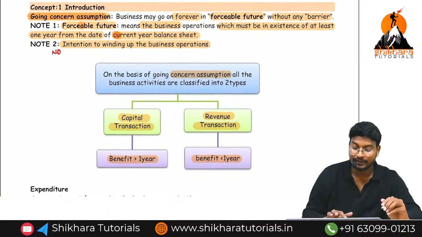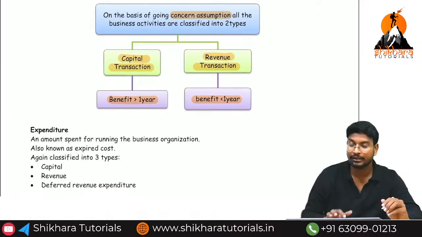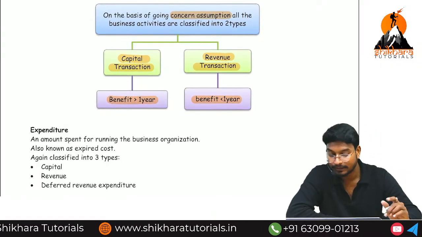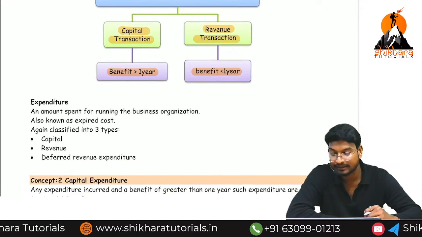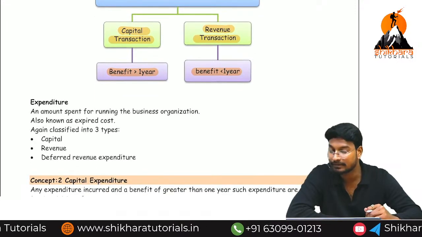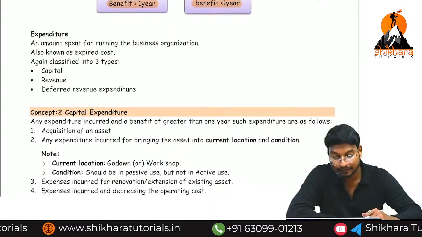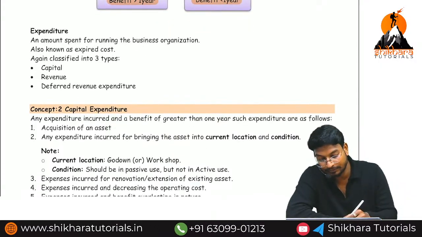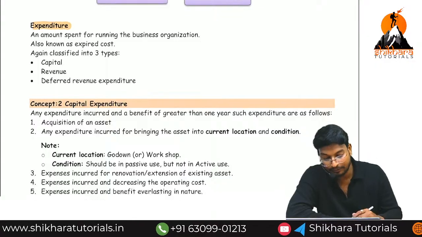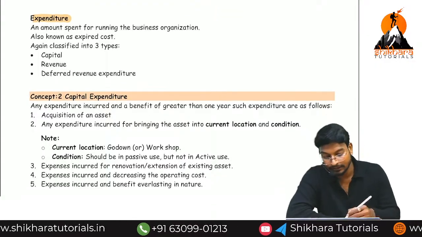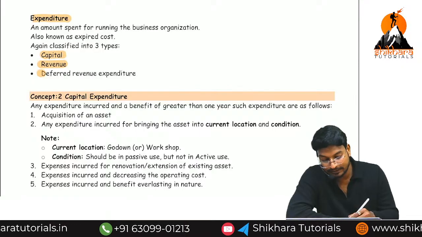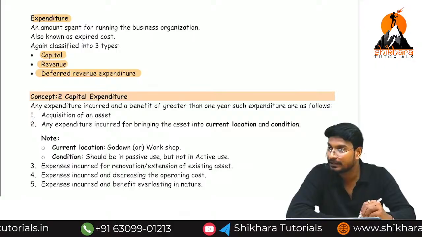So based on the going concern concept, transactions are divided into 2 types: capital and revenue. Benefit of more than 1 year means capital, benefit of less than 1 year means revenue. Next, we are going to discuss from the expenditure point of view. We have 3 types of expenses: capital expenditure, revenue expenditure, and deferred revenue expenditure.